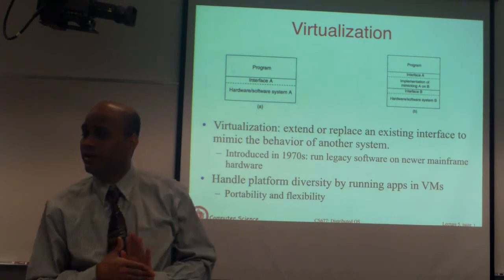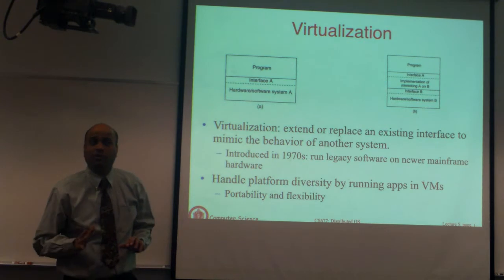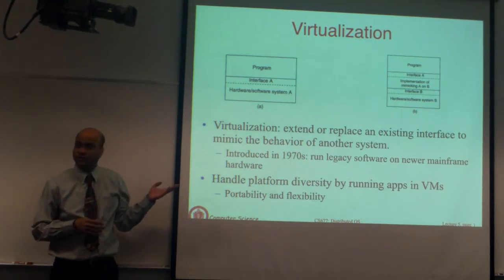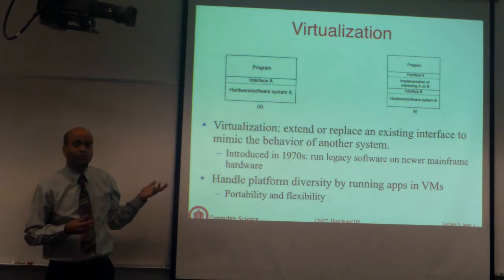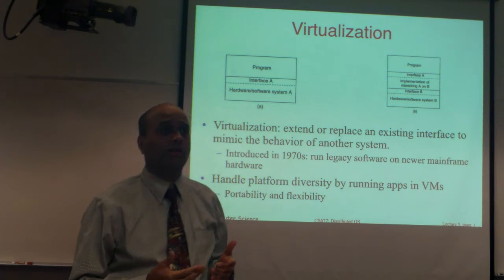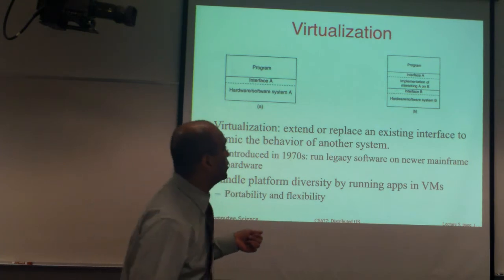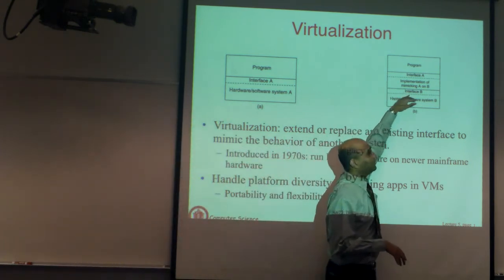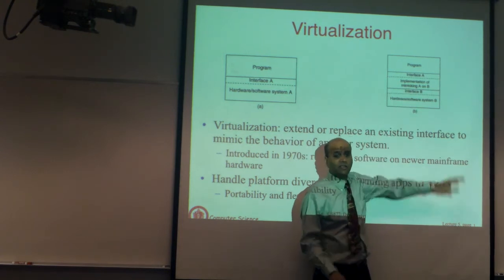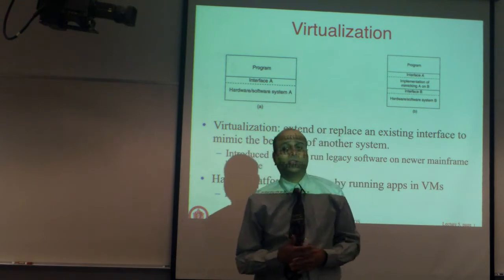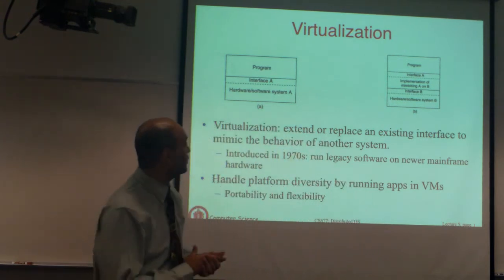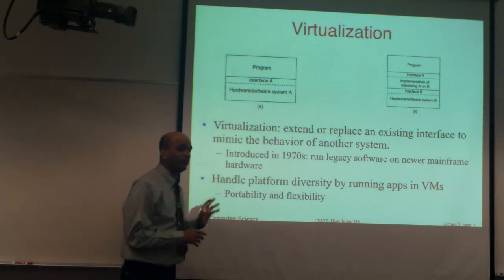That's at a very high level what it means, and what we will do for the rest of the class is understand why you should ever do something like this. Why do you want to mimic one interface using another, and also what is actually done in the virtualization layer. The software layer that is mimicking one interface with another is the virtualization layer. We'll see how that is built, and what is actually happening inside to do this in some reasonable way. So let's start with a little bit of history.